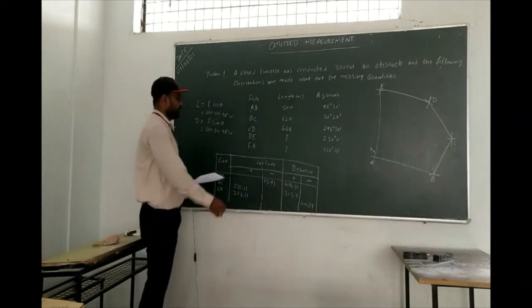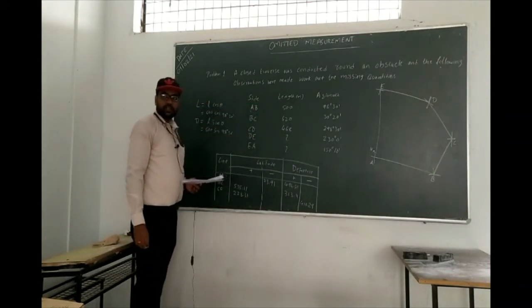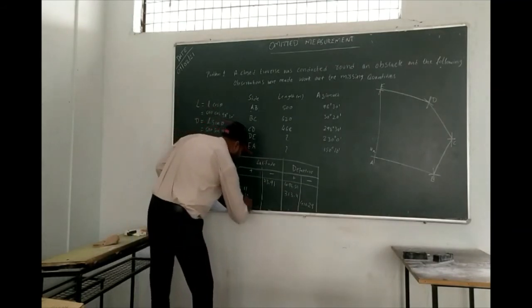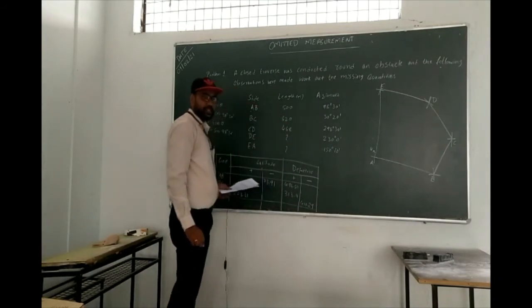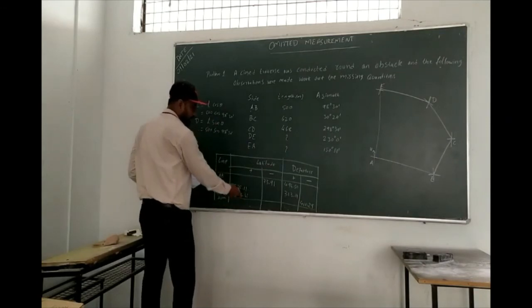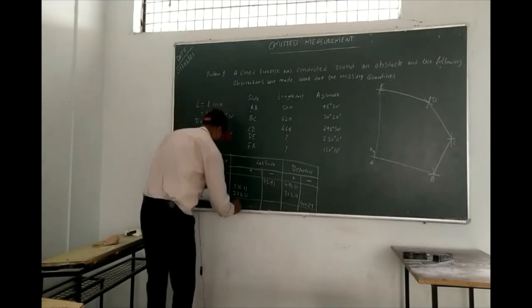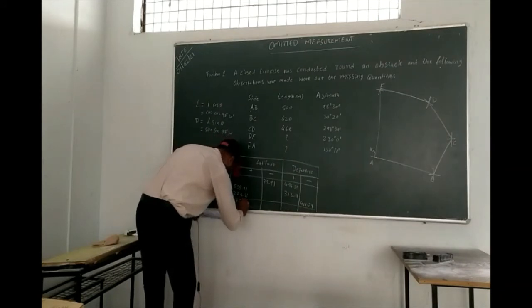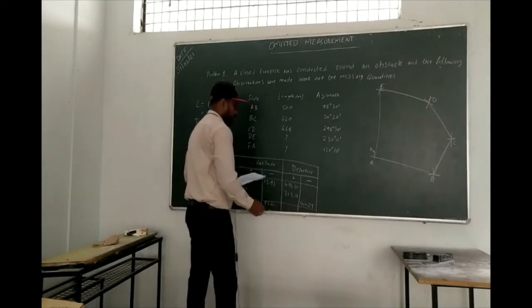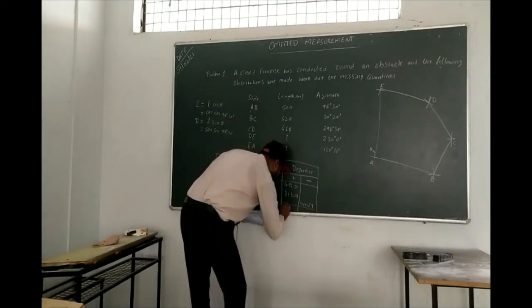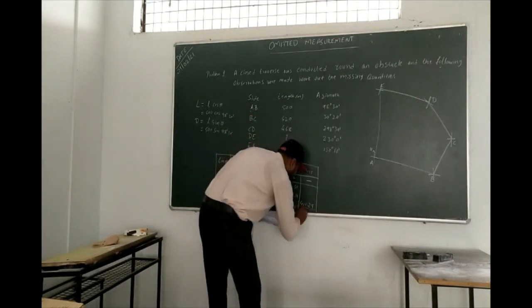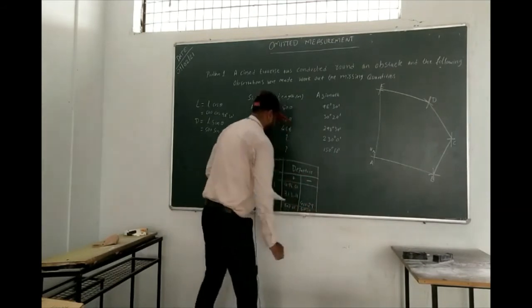Now next, DE. We don't know DE now. So for that, what we're going to do is take the sum of these. I'm just making the sum here, the sum of latitude and the sum of departure. In the sum, whatever the latitudes are, add them and keep it here. How much are you going to have? 758.42, and here 73.91. Similarly for departure, 807.61, and this one is 411.29.